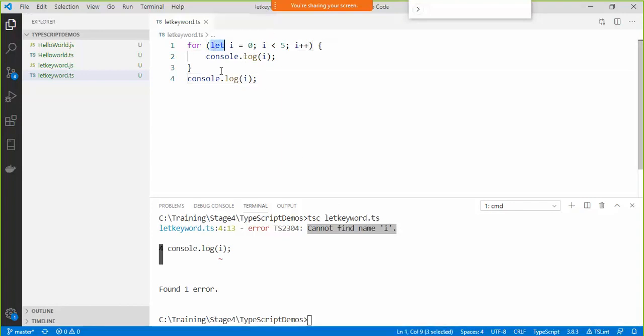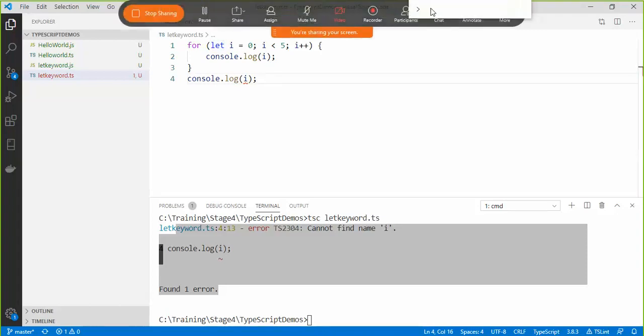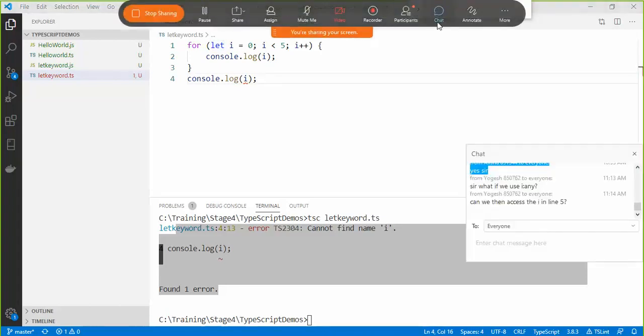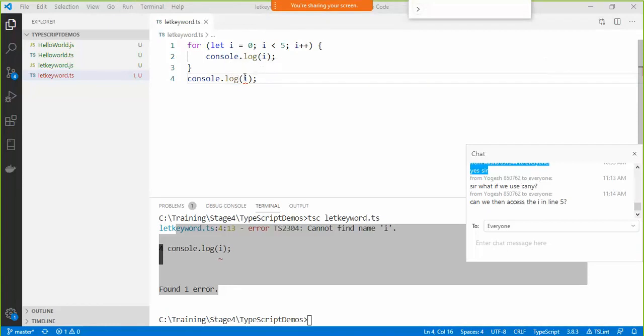Earlier I was using the var keyword, so it was compiling, but I replaced it with let now, and you can see that it's saying there is one error. Now we cannot access this i anymore outside this loop, because it is now scoped to this particular loop here.